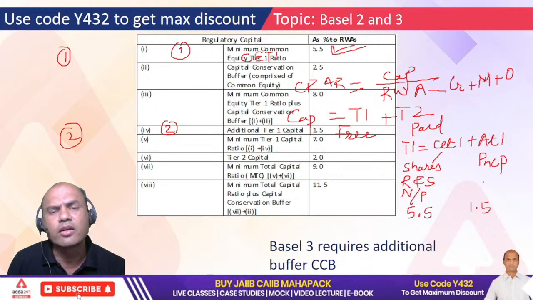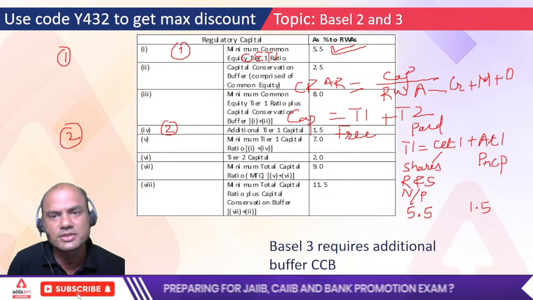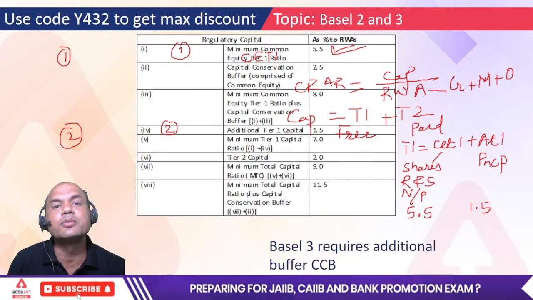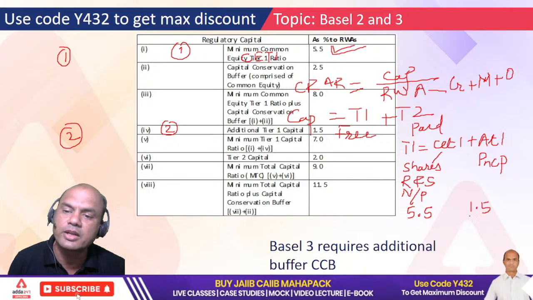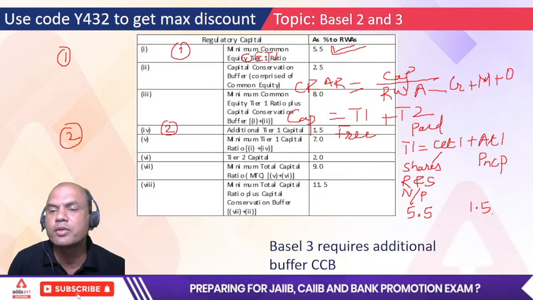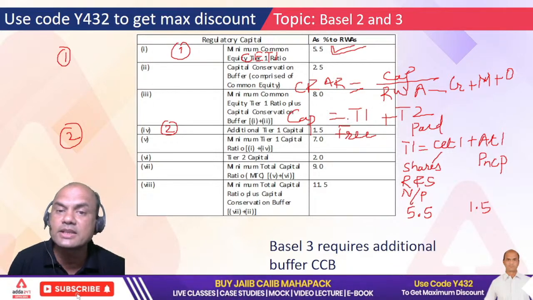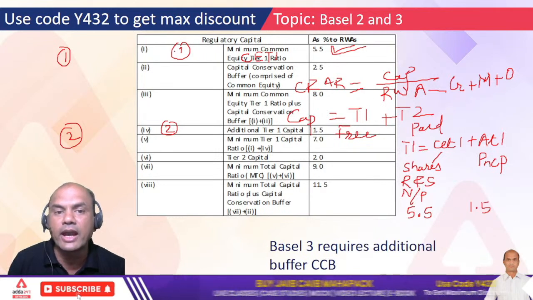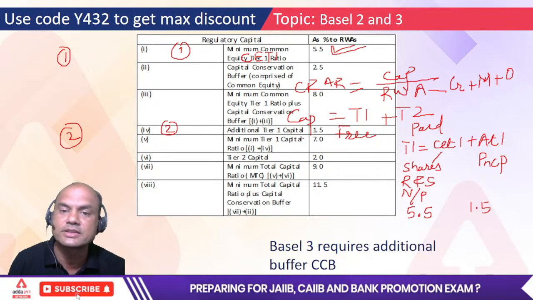They call it IPDI, Innovative Perpetual Debt Instrument. But the logic remains the same. The logic is very simple: it should be long term, no compulsory payment. So that requirement is 1.5%. Got this point now. Now total this 5.5 and 1.5 is what? 7. So that's why T1 as per RBI comes out to be 7. If I add this 1.5 and 5.5, I get 7.